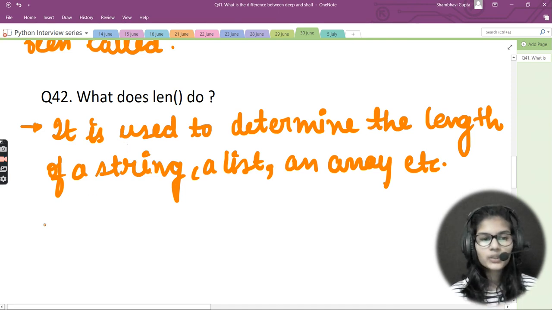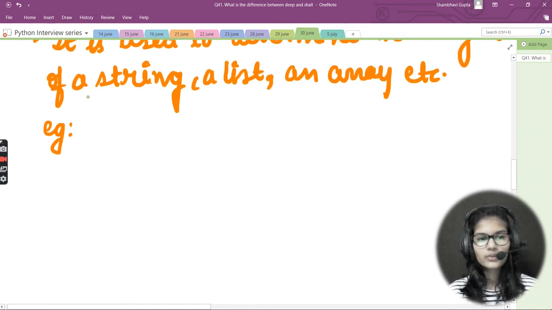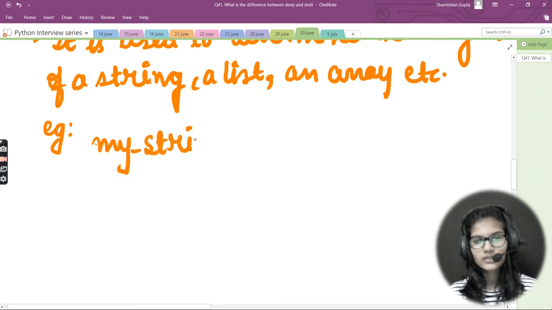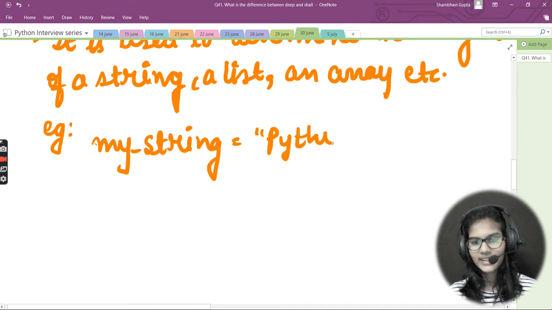If you want to use the len function, here is a very simple example. Let's say I write my_string is equal to Python. my_string is my variable and Python is a string which I have stored into it.